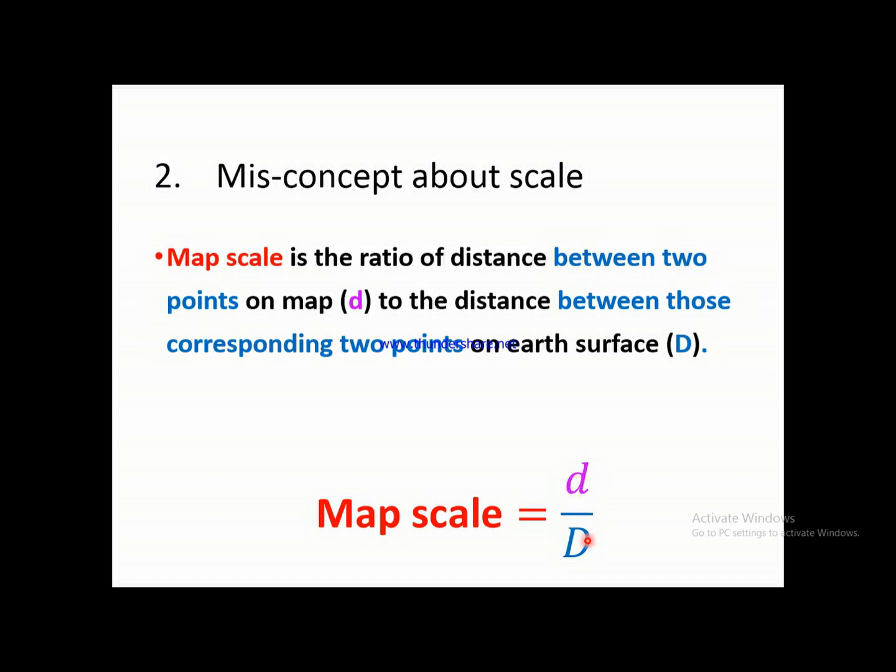Small d by capital D is scale. The scale is just a fraction.